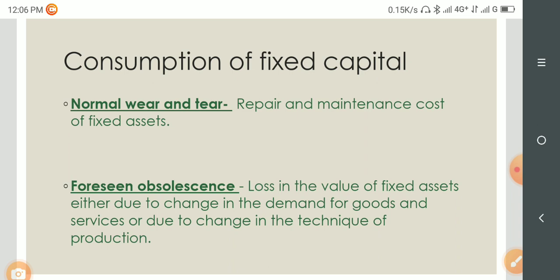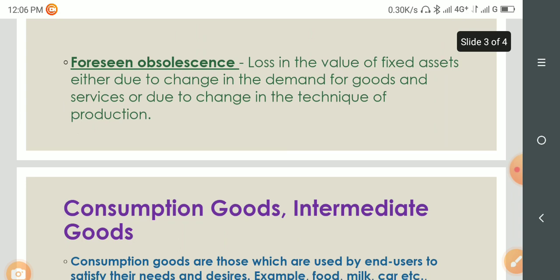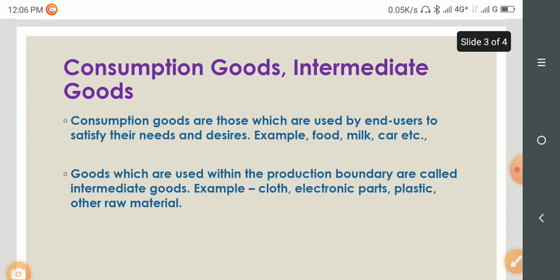Once we purchase, after 10 or 15 years the value of that fixed asset will be reduced because of continuous usage, or due to changes in the technique of production or changes in the demand for that particular fixed asset.